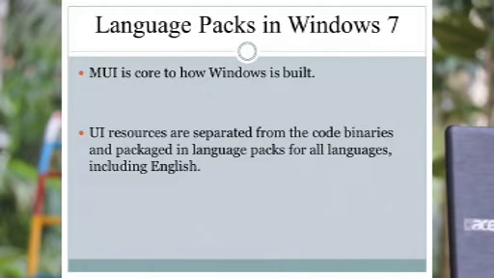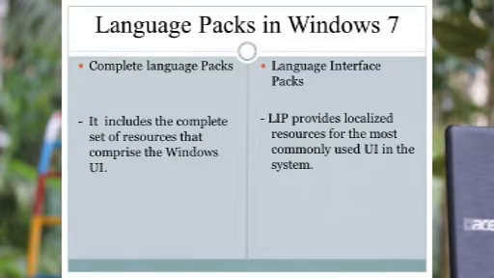So in Windows 7 we are using the language neutral code binaries. Underline that point. We are using language neutral code binaries with a language pack that delivers the operating system UI, that means the user interface, in the desired language. Okay, so these are the main points relating to language packs in Windows 7.